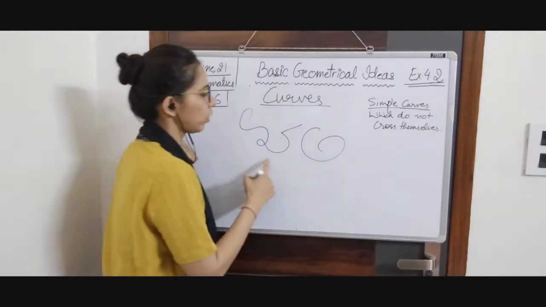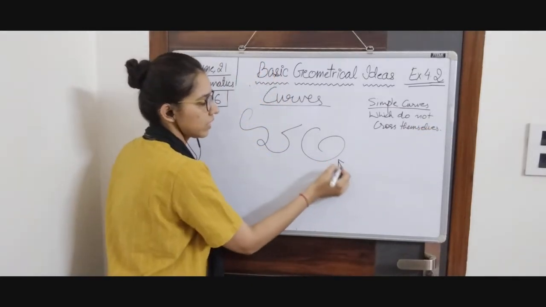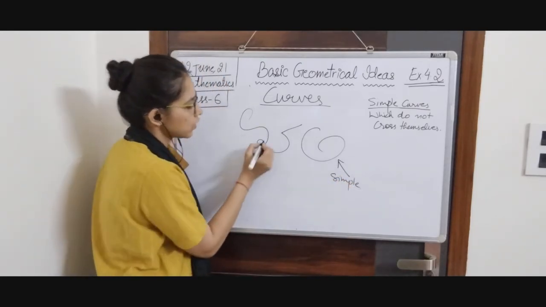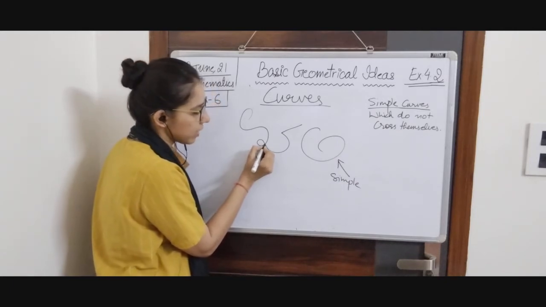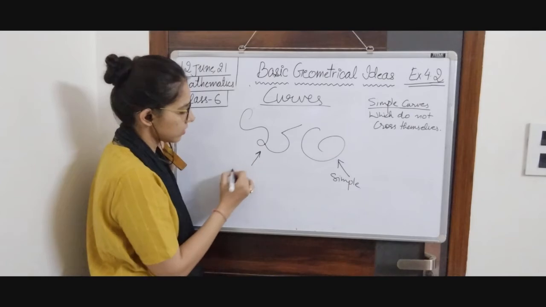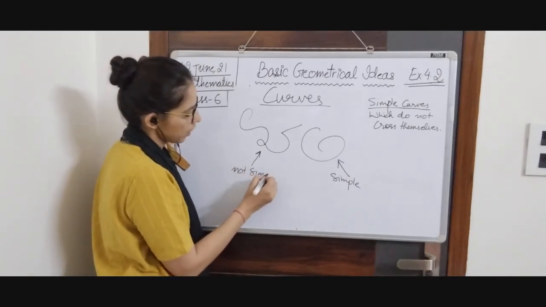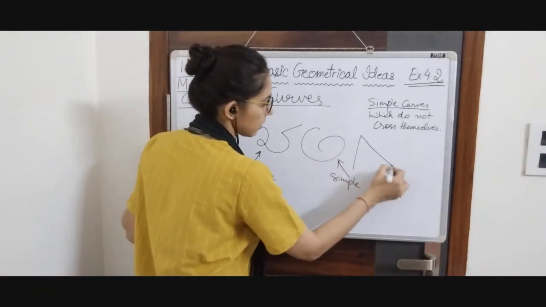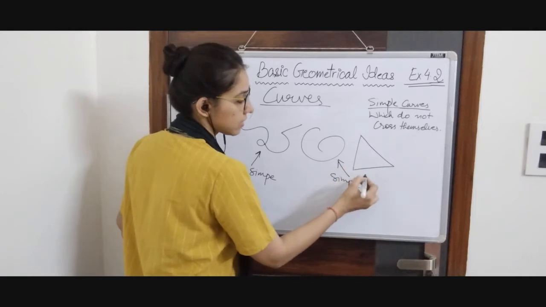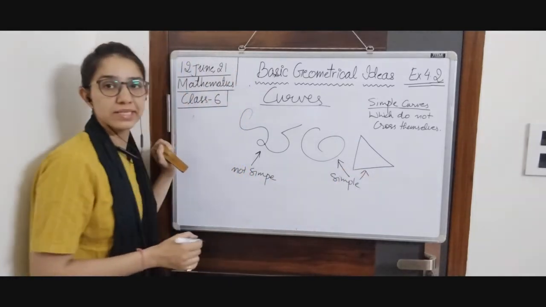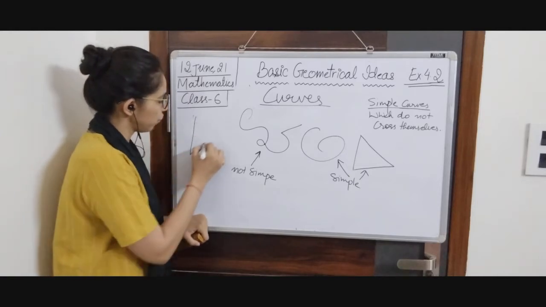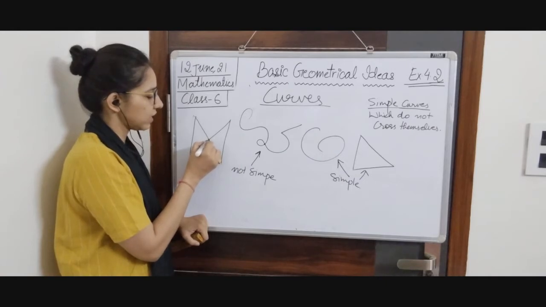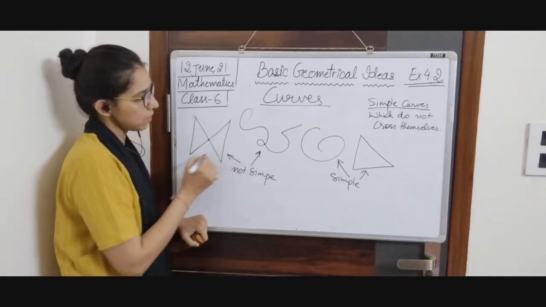Now which one of them is not crossing themselves? Clearly this one. This one is simple. And in this one, this curve is crossing itself at this point, it means this curve is not simple. You can take another example of simple as well as non-simple. This curve, which is a triangle, is simple. It is not crossing itself anywhere, but if you draw something like that, it is crossing itself at this point. It is not simple.